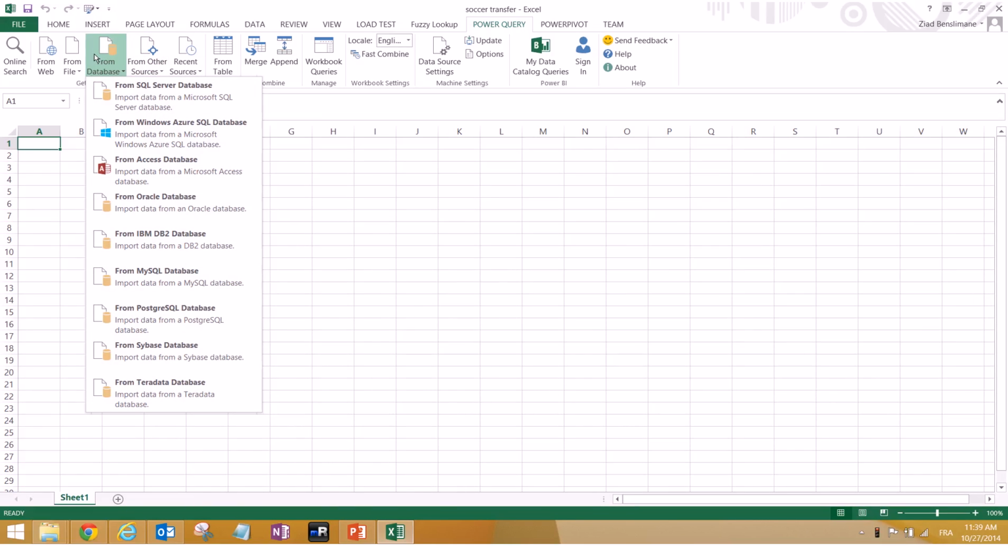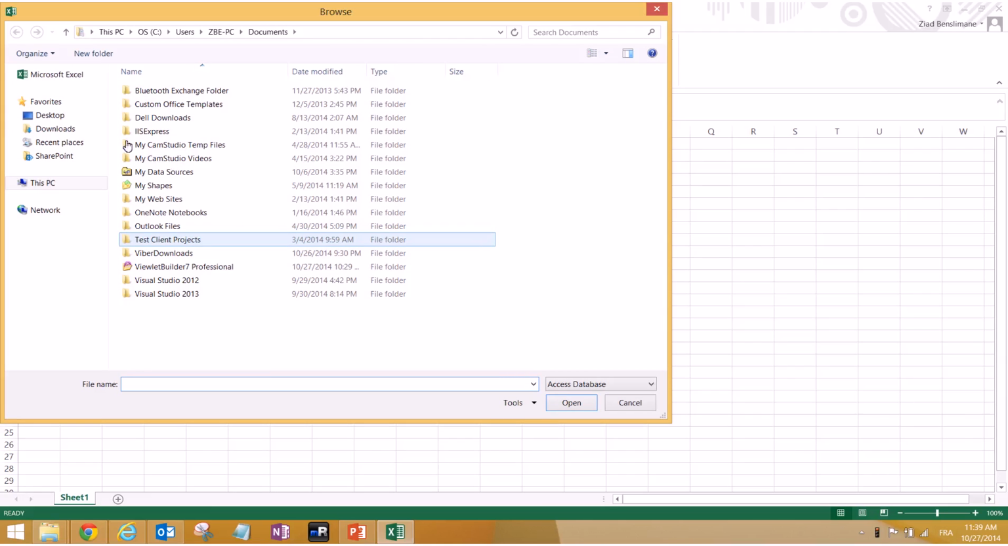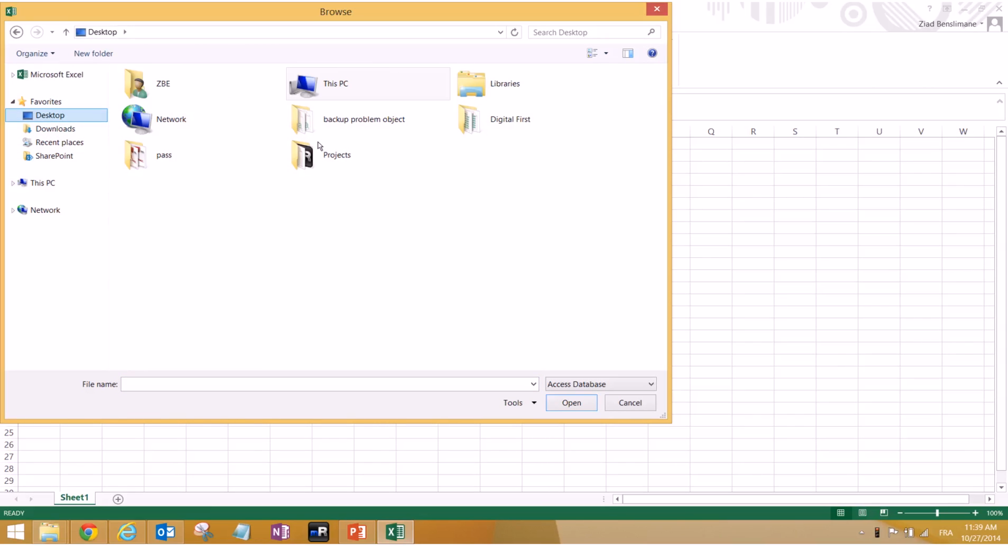So the first data we have that we downloaded from FIFA.com, it's public data, is about the goals scored, and we have put it in an Access database to show that actually we can use a variety of sources.